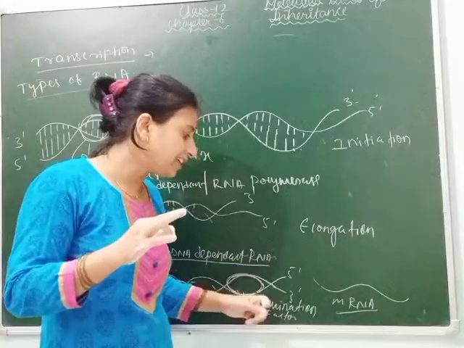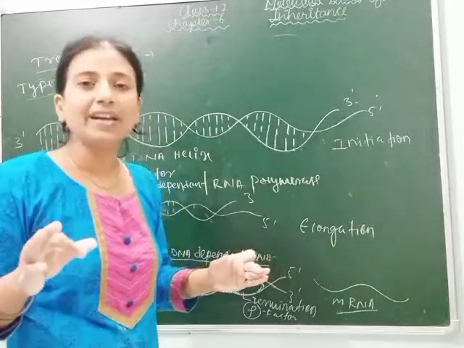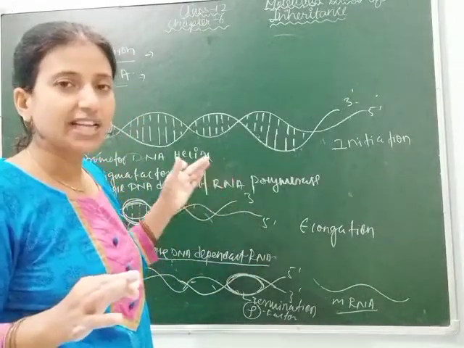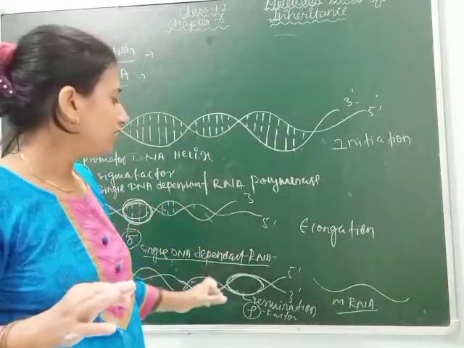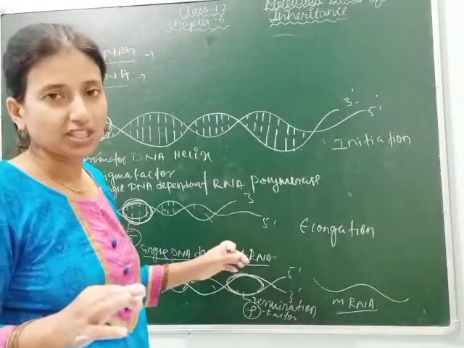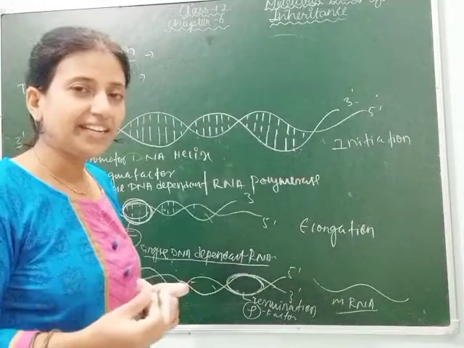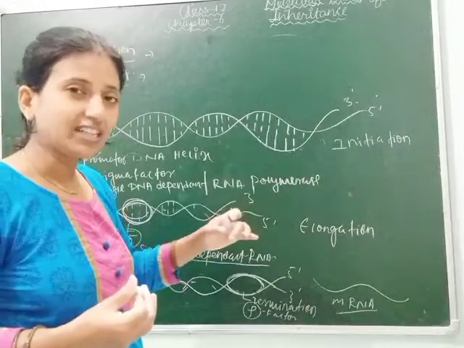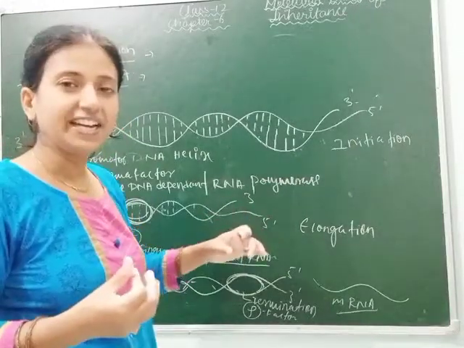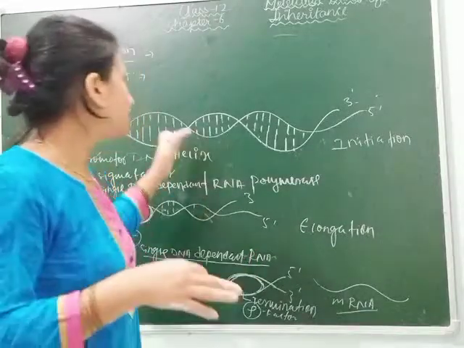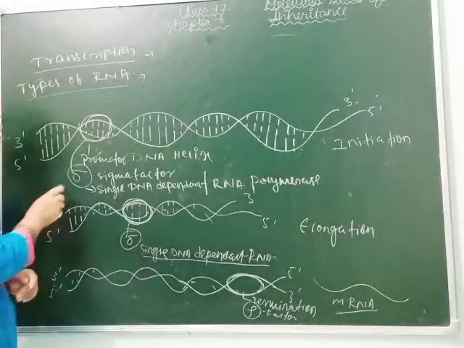After termination, we will get a new RNA which is not processed, as in simpler organisms like bacteria or prokaryotes, they are not processed. And along with transcription, translation occurs many times simultaneously from many segments of DNA. RNAs are formed and translation occurs. Clear? So this is all about transcription in prokaryotes.